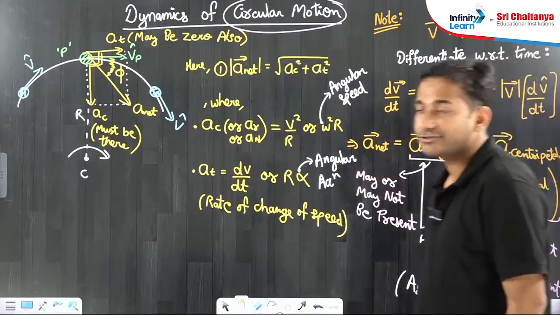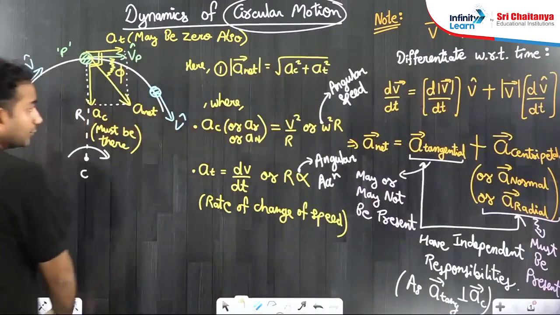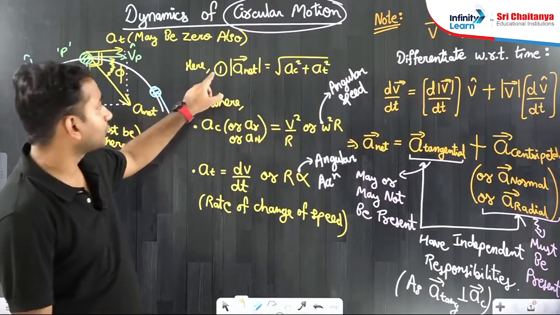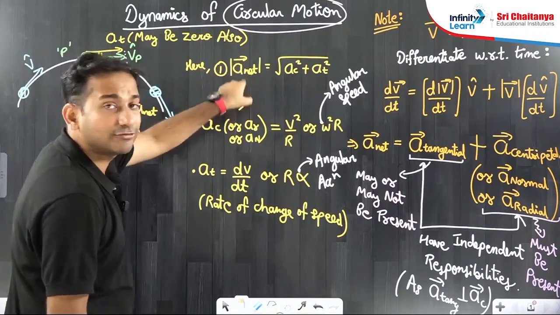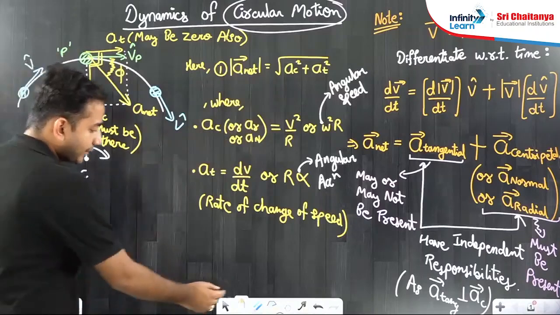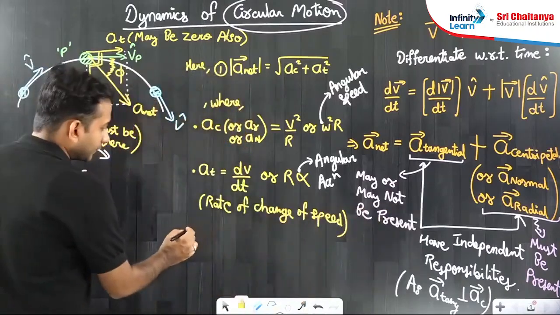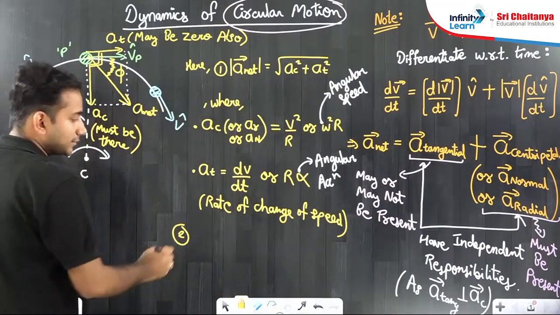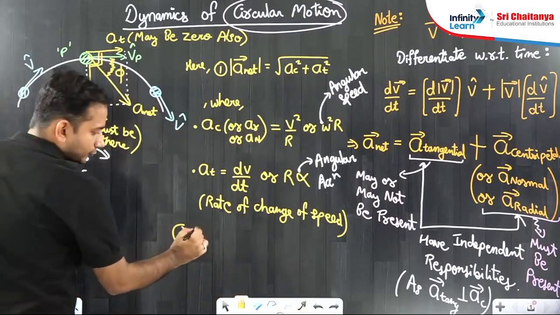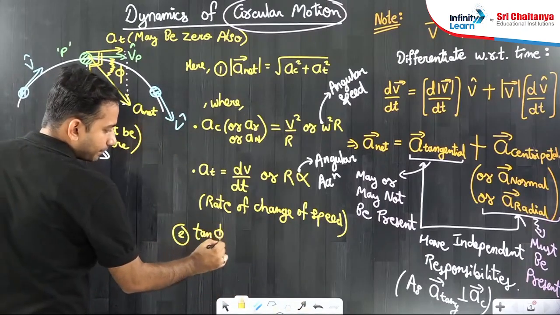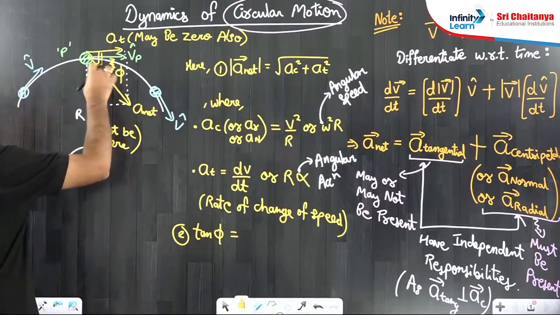Okay, the story is not yet completed here. Once more I will tell you that. But before that, first of all, what we have understood from the diagram is the magnitude of net acceleration given by this, and second, the direction of net acceleration. For direction we will talk about phi. So tan phi will be perpendicular by base.